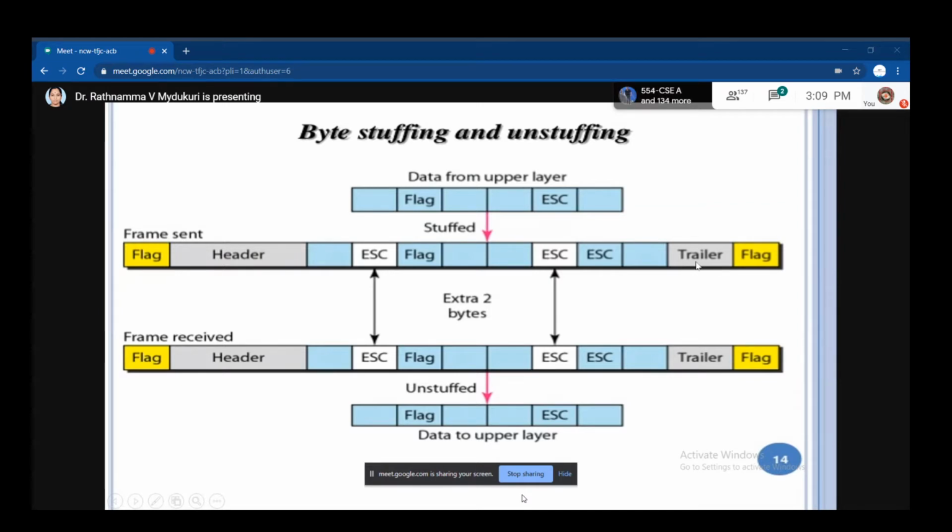Please answer my question. When I use this mouse pointer, are you able to view it on the screen? Unmute yourself and tell me. Is it visible to you? Yes, ma'am, the mouse pointer is visible.